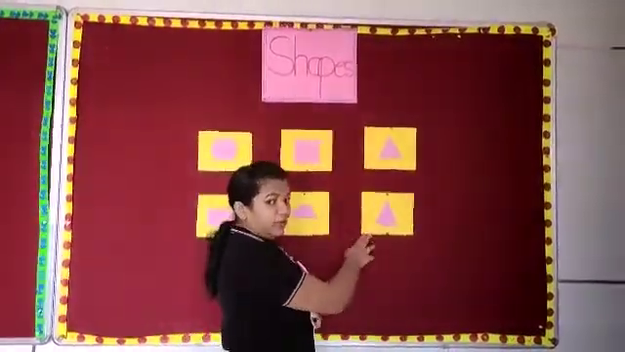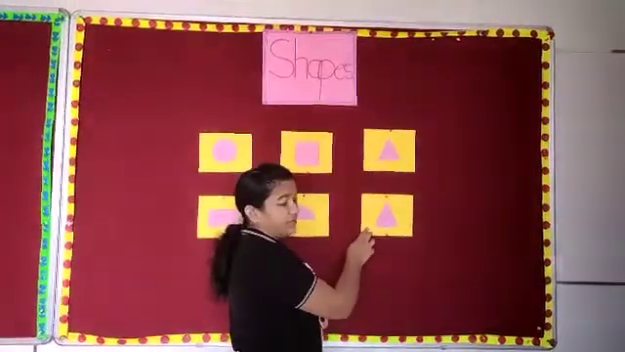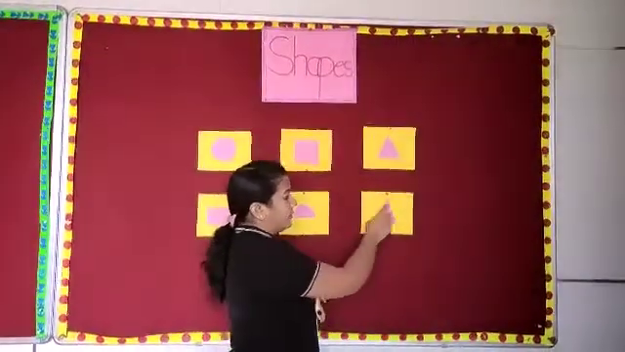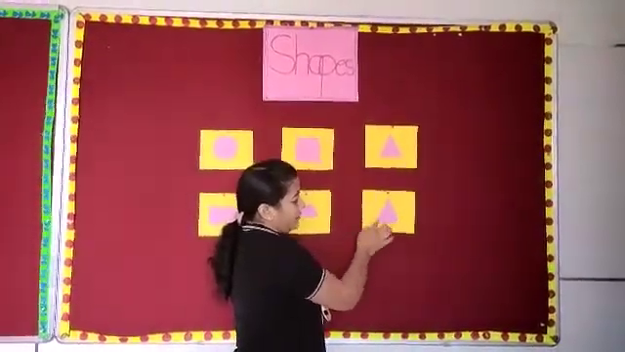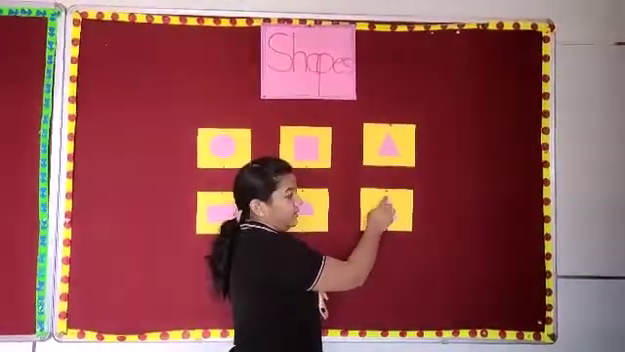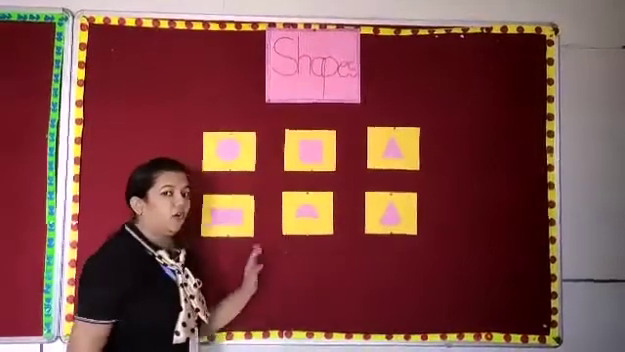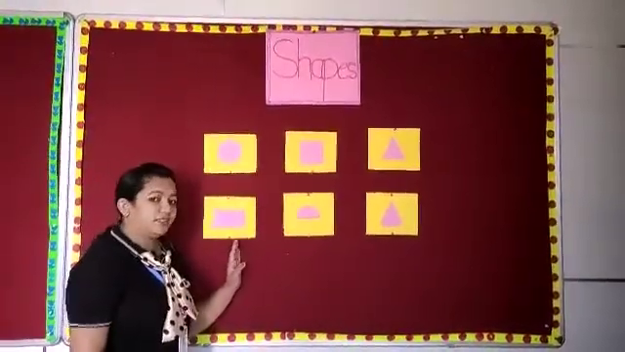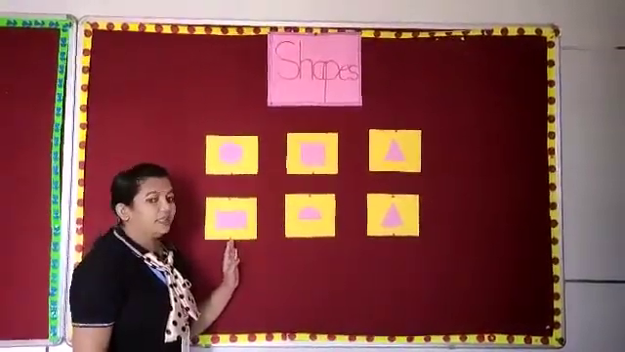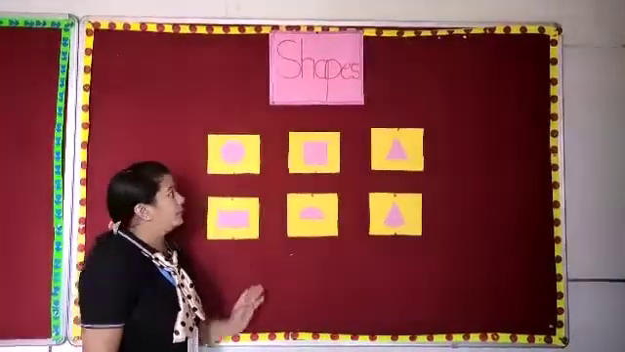Now can you tell me what is this? Yes, this is a cone. A cone has a flat surface and a point upside. Okay, so we have studied all the shapes and you know all the shapes now. So we will learn their names in Hindi also.